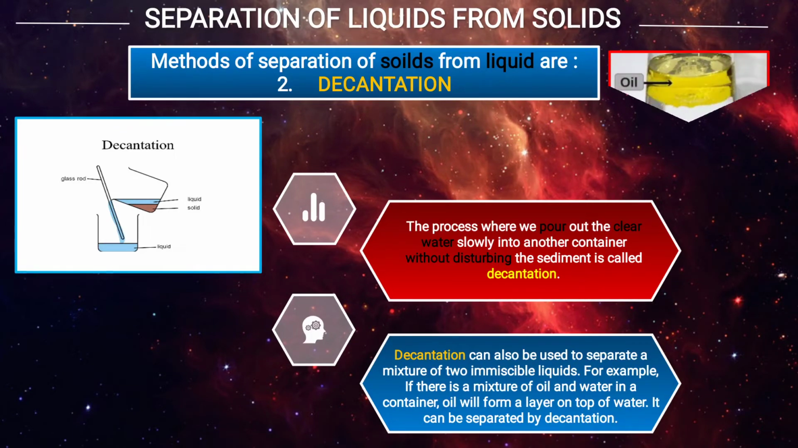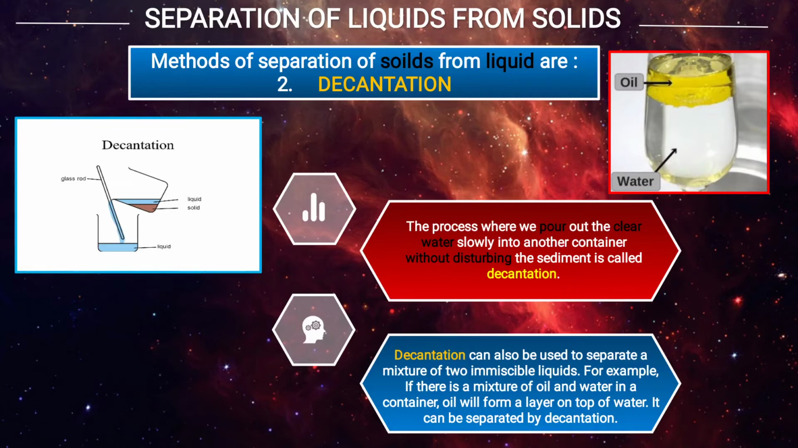Decantation can also be used to separate a mixture of two immiscible liquids. For example, if there is a mixture of oil and water in a container, as you see in the image, in the glass, oil and water are there, and they are immiscible. The meaning of immiscible is that oil is also a liquid and water is also a liquid, but they will not mix together. So that liquid is known as immiscible liquid.